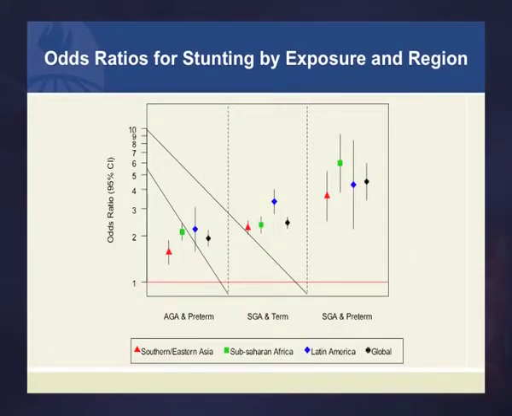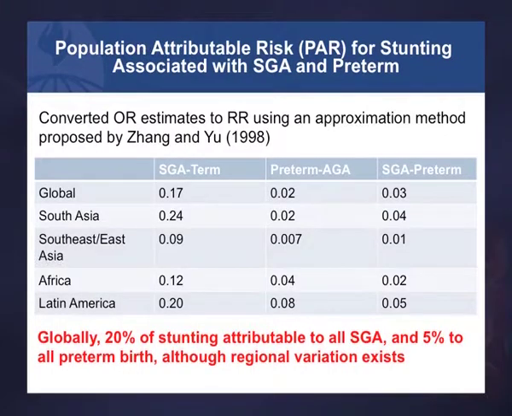Over here is the preterm and appropriate for gestational age. They also have an increased odds for stunting. And then again, the combination of being both preterm and SGA is even worse and even higher risk. So we do the population attributable fraction again for stunting attributed to SGA and preterm. And I'll just go to the bottom line here, that globally we say that 20% of stunting is attributed to being SGA and 5% to preterm births, although there is substantial regional variation, as is shown here.